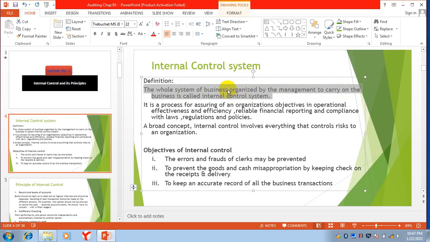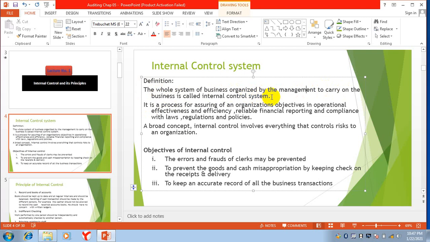Who is organizing the system? The management is organizing the system to carry on the business. Why is he organizing the system? To carry on the business activities effectively and efficiently is called internal control system.